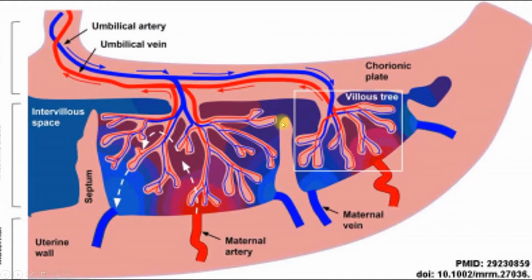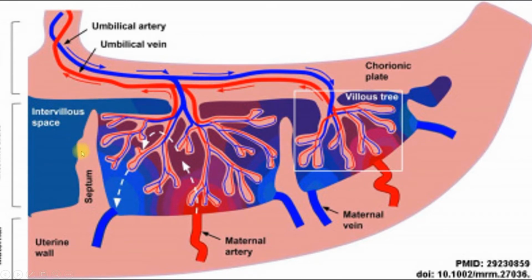And here we can see one cotyledon, there are villi of chorion, and another cotyledon, also villi of chorion. There are anchoring villi and flattened villi, it's a villus tree. And between them, lacunae are separated by septa. Here we can see a septum and its lacuna, a cavity filled with blood. So the villus tree is located in its own lacuna, and lacunae are separated by septa.